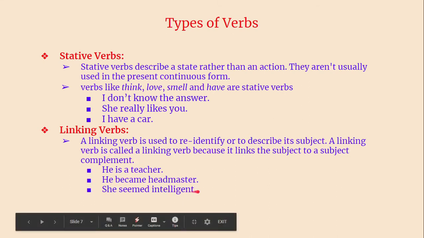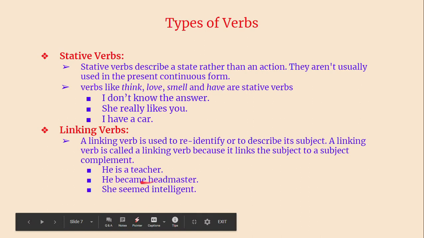He became a headmaster. See, not only be forms are used as linking verbs; there are even main verbs which can be used as linking verbs. He became headmaster. Became here is a linking verb because it is linking the same person.